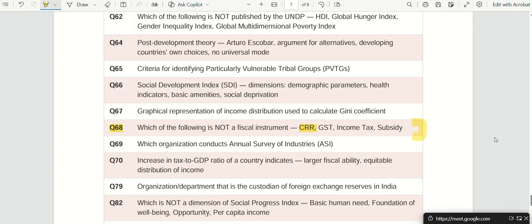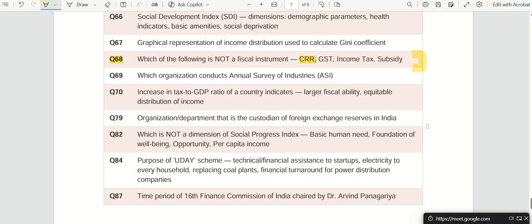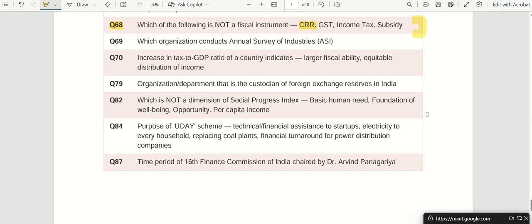Fiscal means what? Government. Fiscal is government. So very easily you could solve it from this here only. So two topics we got from that. Rest we have not reached. Some of them, like for example fiscal ability and all those, we have not reached as of now. Income tax, tax to GDP ratio. All right, fine.